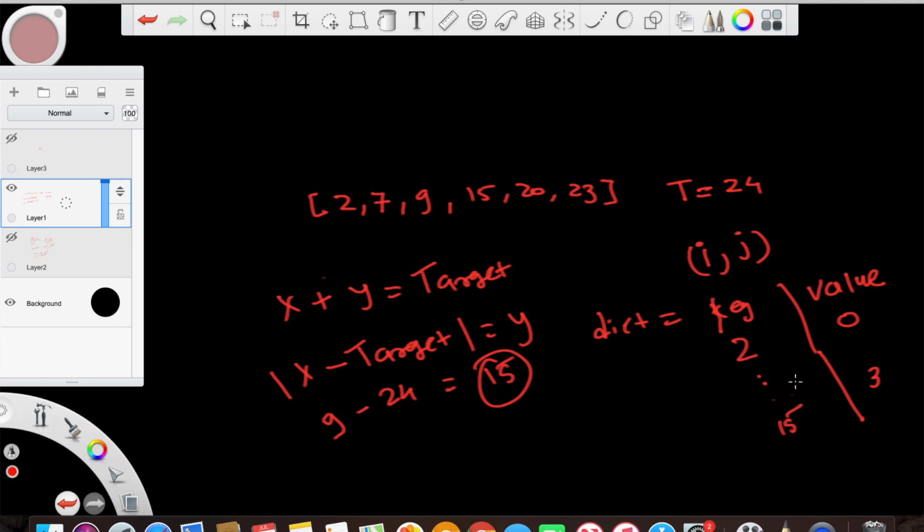Right? And we say, okay, ding, ding, ding, we got our answer. So we'll say, all right, we got 15. However, remember, we want indices of this answer. So we want 3, not 15. So we have to have a key value pair where we could do 15 that has a value attached to that with 3, and we'll return that 3 value.